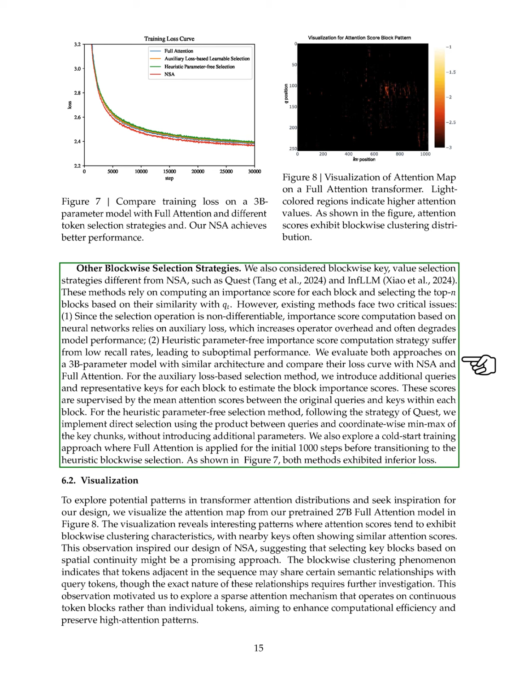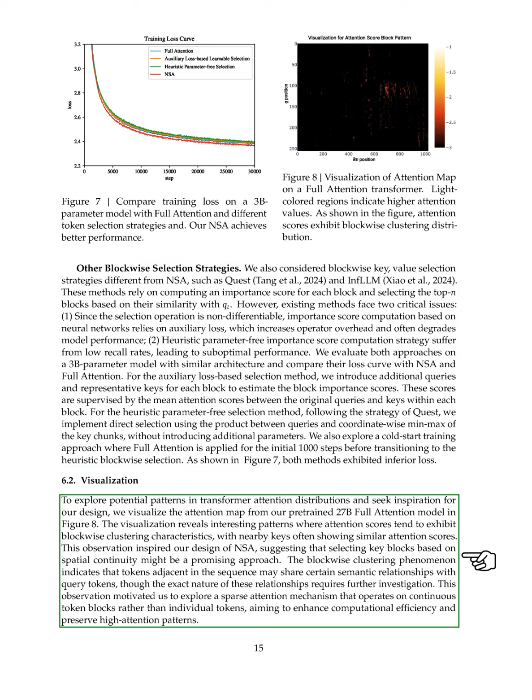We also considered other blockwise selection strategies, such as Quest and InfLLM, which compute importance scores for blocks and select the top blocks based on their similarity to queries. However, these methods struggle with non-differentiable selection operations that increase overhead and can degrade performance, as well as low recall rates from heuristic approaches. We evaluated these methods on a model with 3 billion parameters and found that both exhibited inferior loss compared to our NSA.